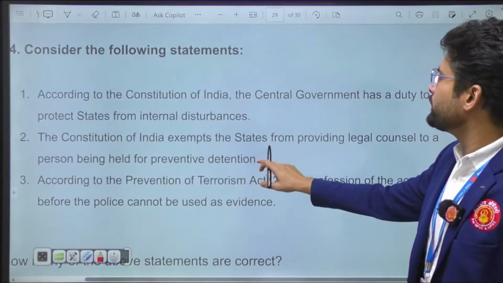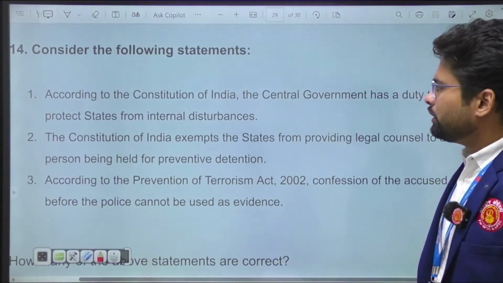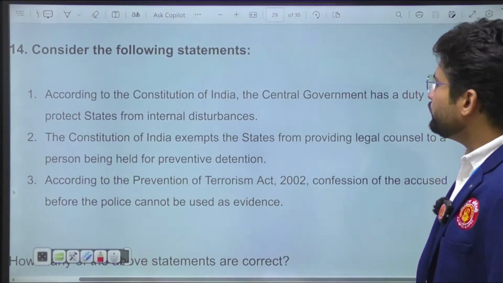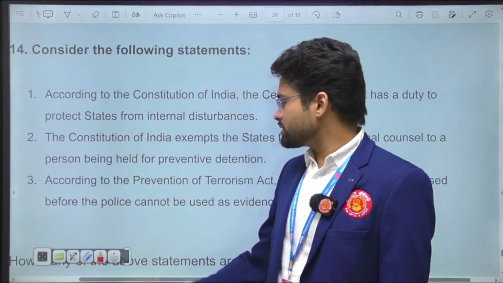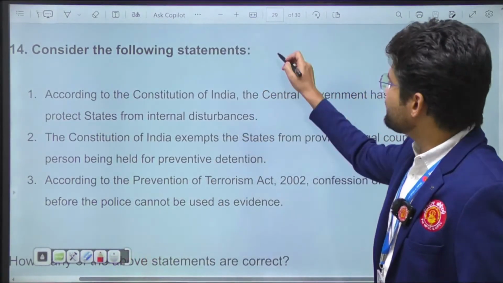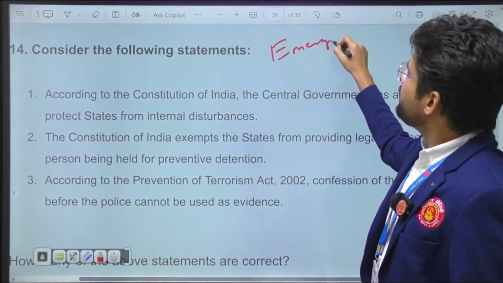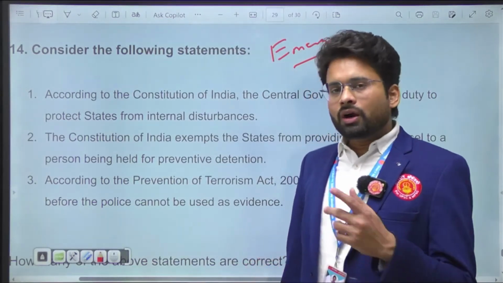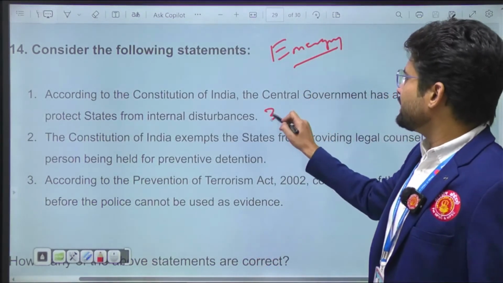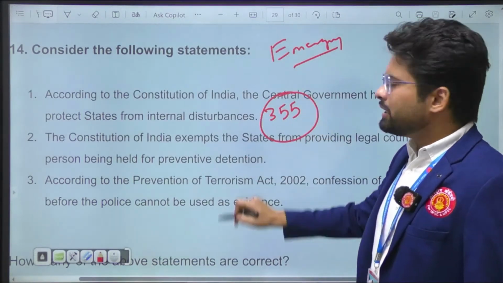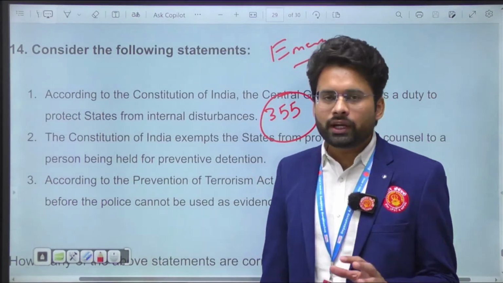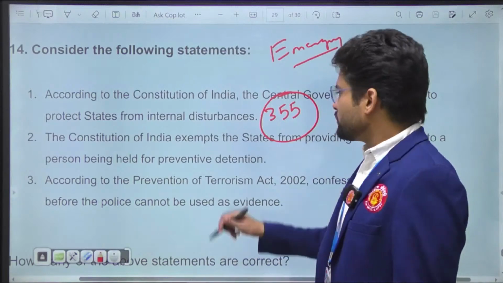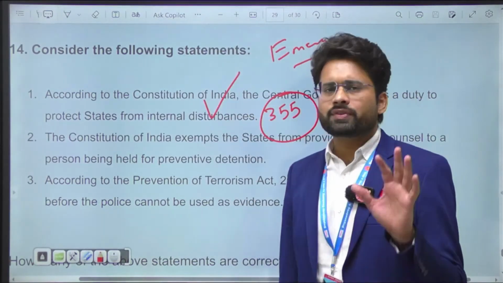What about question number 14? Again, a very interesting question. According to the Constitution of India, the central government has the duty to protect the states from internal disturbances. This question is sourced from the topic of emergency. In emergency topics, we have different articles like Article 352, 356, 360. But beyond that, one important article is Article 355. Under Article 355, the central government has the duty to protect the states from internal disturbances. It is the prime duty of the central government. So by this logic, according to Article 355, this statement is correct.